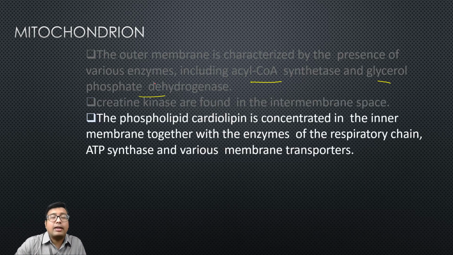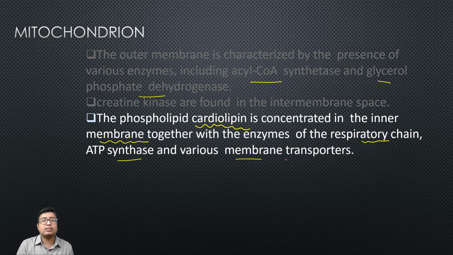Now this is very important. Regarding this cardiolipin, I think you have read in lipid chemistry as a phospholipid. So this cardiolipin is concentrated in the inner mitochondrial membrane, together with the enzymes of the respiratory chain and ATP synthase and various membrane transporters. Why I am telling you this?